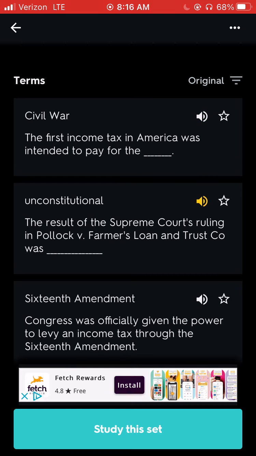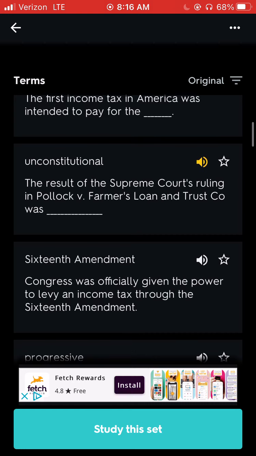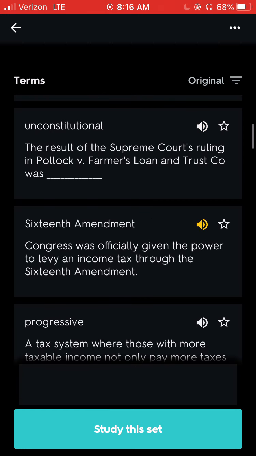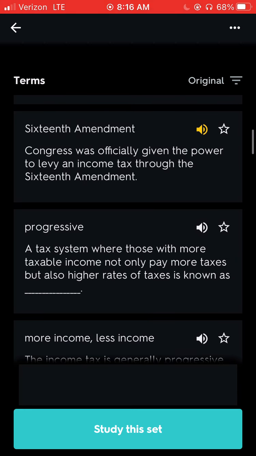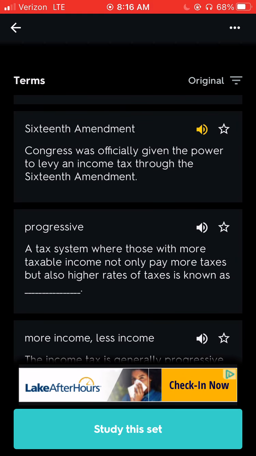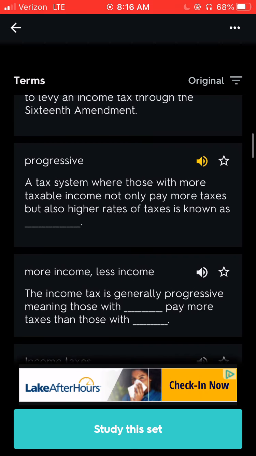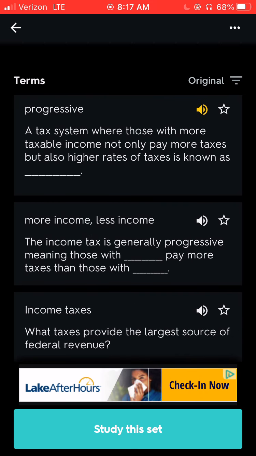Unconstitutional. The result of the Supreme Court's ruling in Pollock v. Farmers Loan and Trust Company, 16th Amendment. Congress was officially given the power to levy an income tax through the 16th Amendment. Progressive. A tax system where those with more taxable income not only pay more taxes but also higher rates of taxes is known as blank.